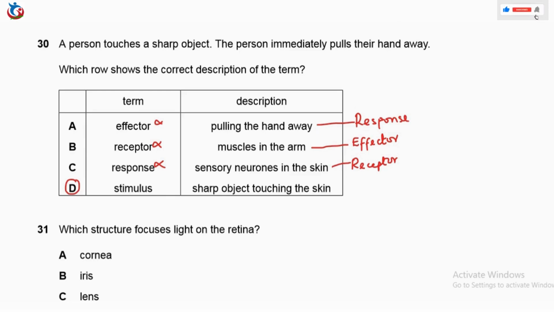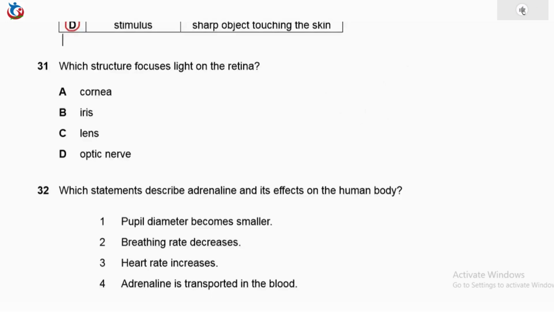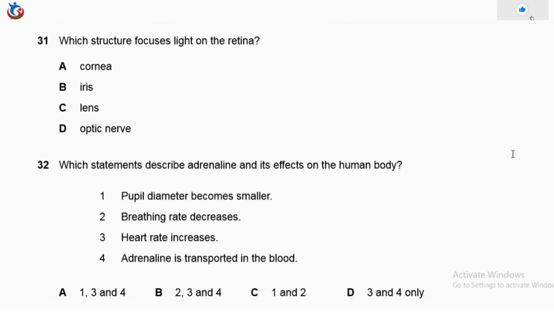So we'll now move to question 31. Question 31 says, which structure focuses light on the retina? Focuses light on the retina. It is not the cornea. It is not the iris. It is the lens that focuses the light, not the optic nerve as well. So option C is our correct answer. So with this, we now move to question 32.